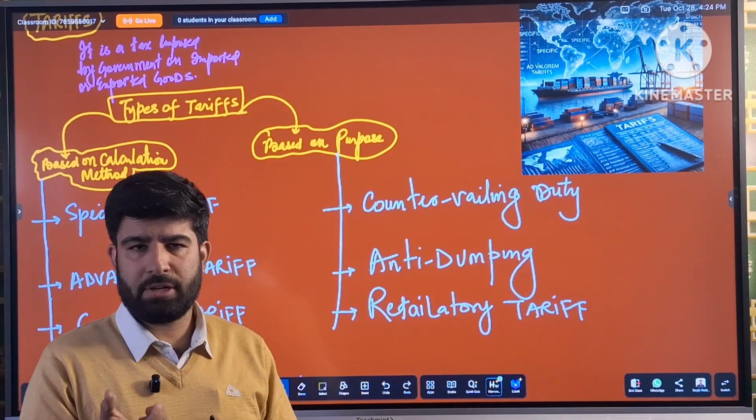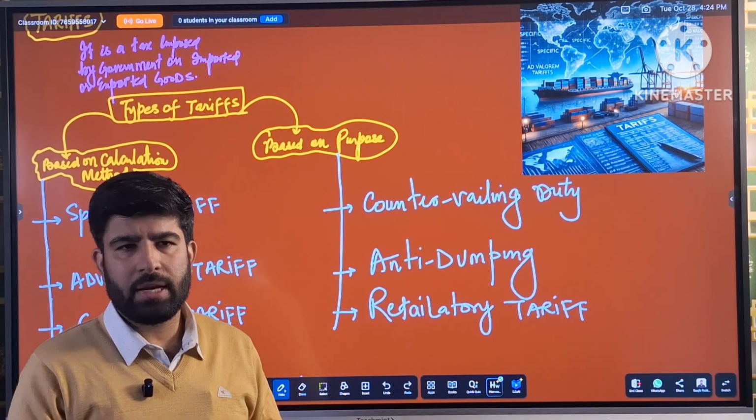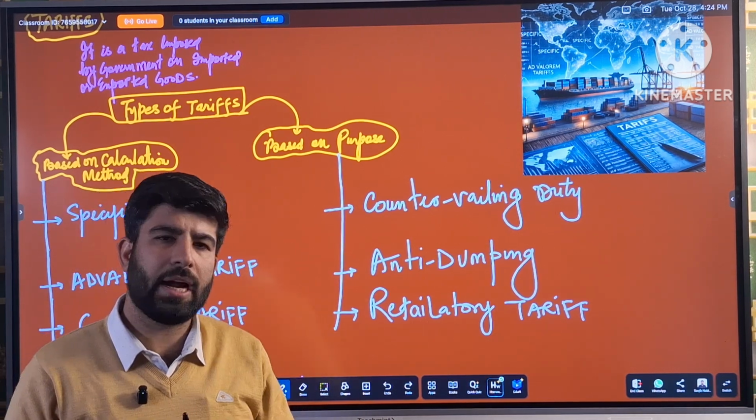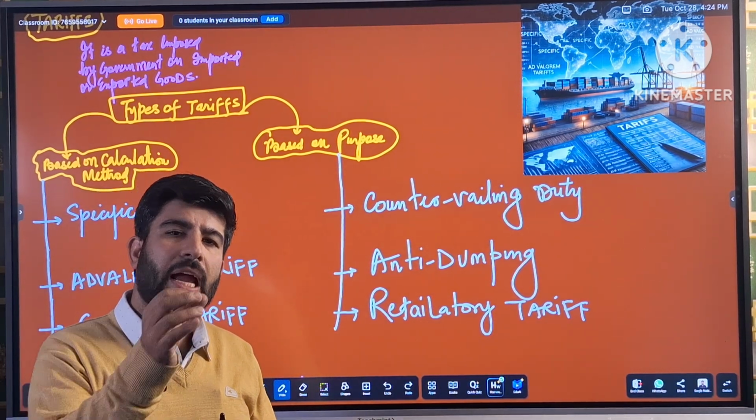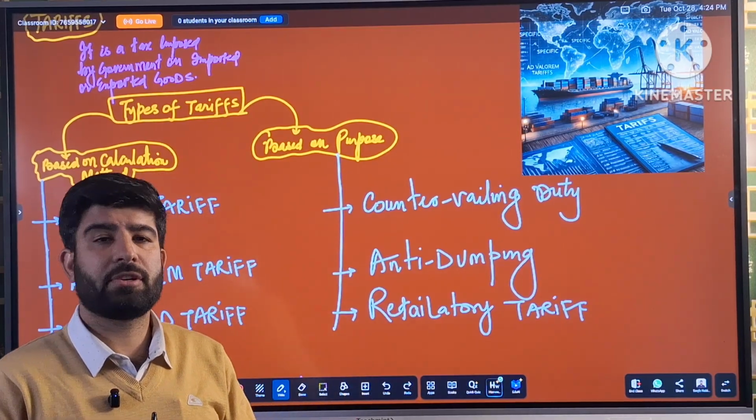Third one is retaliatory. For example, recently America has imposed a 25% tariff on Indian imports. Then again, it has imposed another 25% tariff on Indian imports. So if India, in retaliation, imposes a tariff on American exports here in India, that is called a retaliatory tariff.